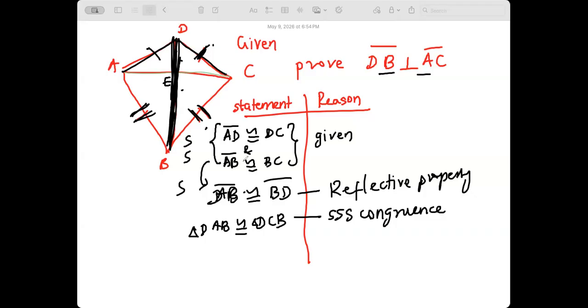Can I do something? From there, you can prove something. I said we need to prove that these two triangles are congruent, right? Think about that angle. How to prove that? Using SSS, we have proven that these two triangles are congruent. From there, what can I conclude?